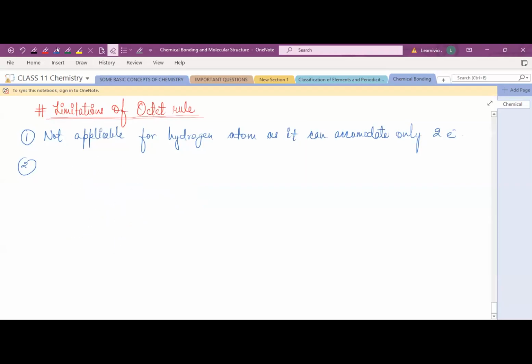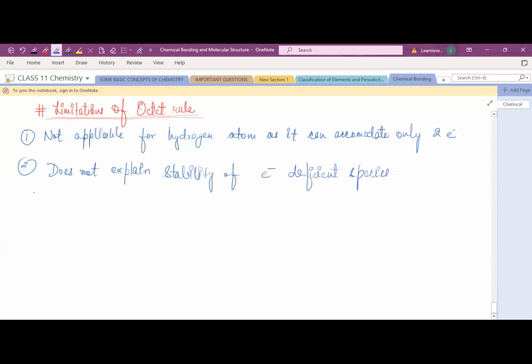First write down the note. This octet rule does not explain the stability of electron deficient species. Electron deficient species have very few valence electrons, meaning less than 8.